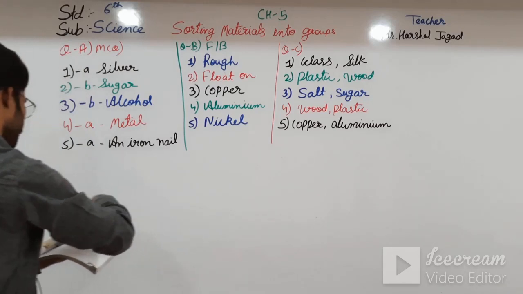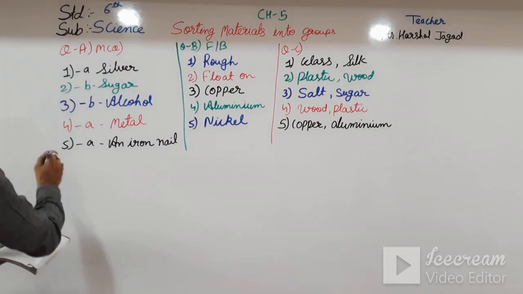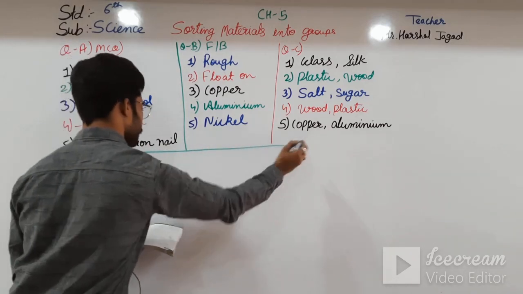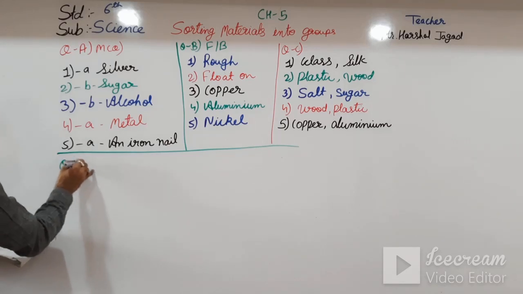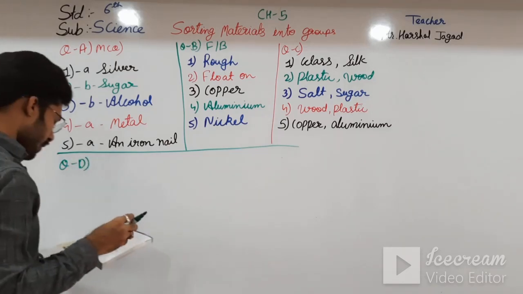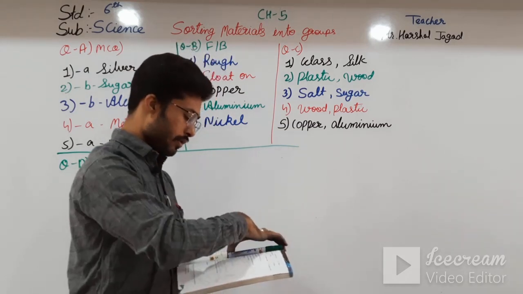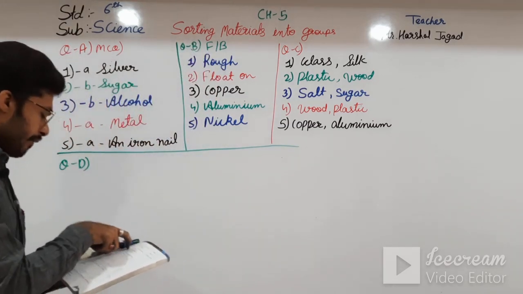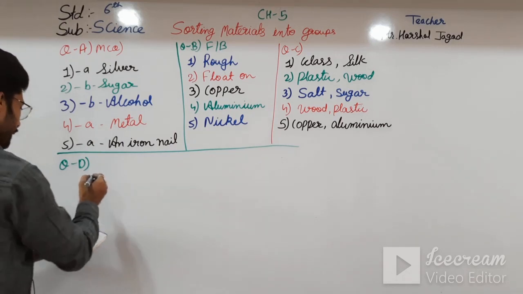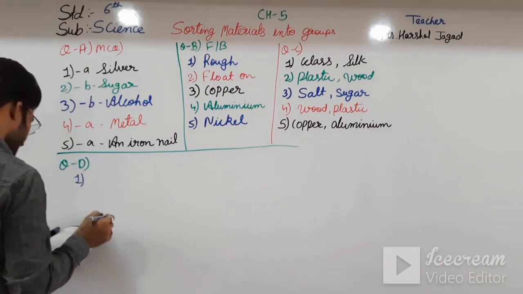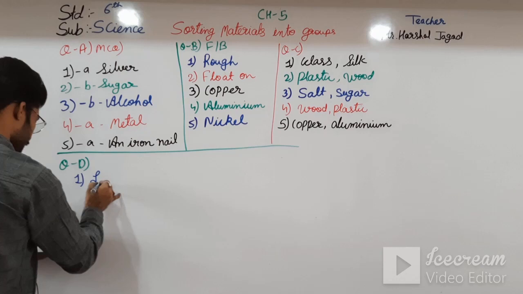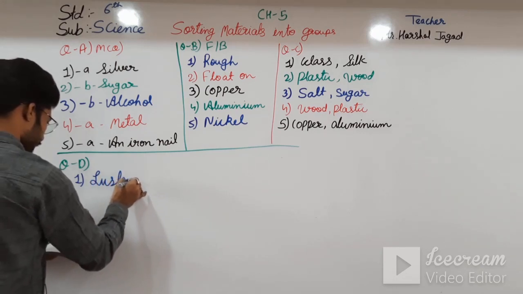Okay students, now question number D. Write one word for the following. In that, materials that have shine are known as lustrous.